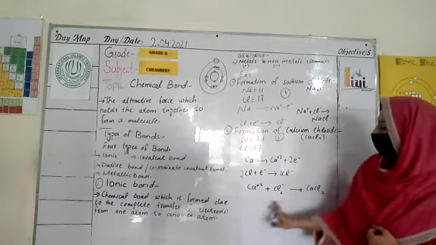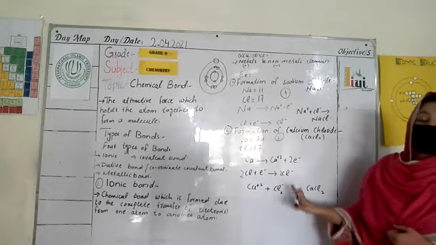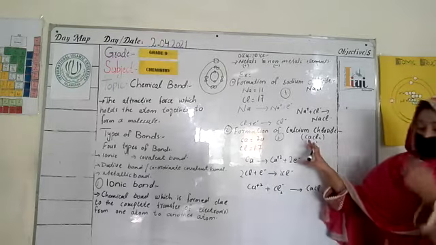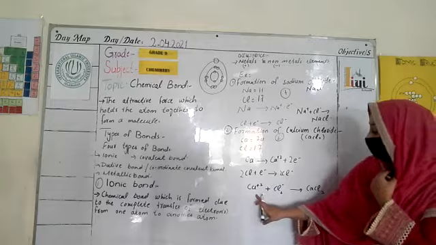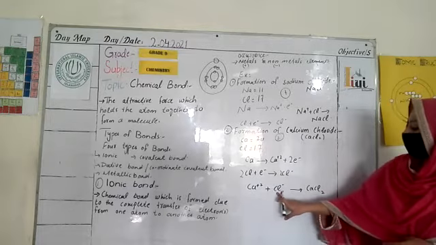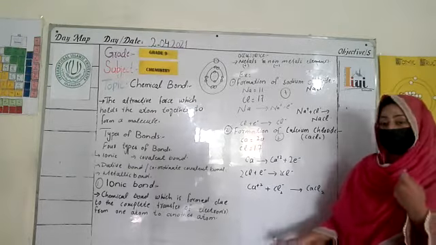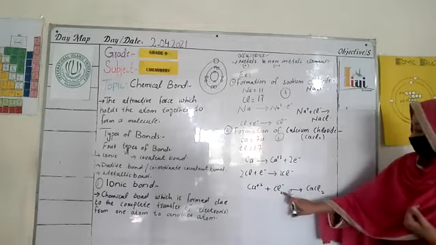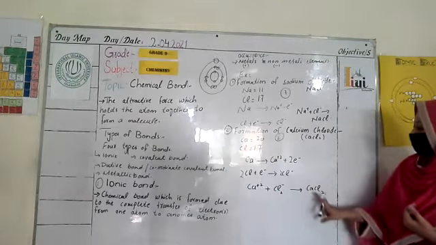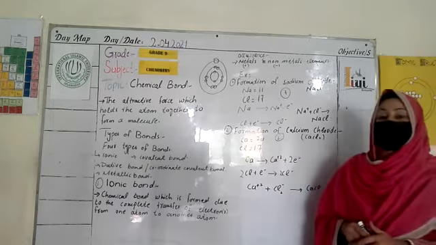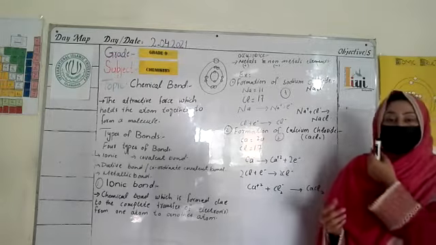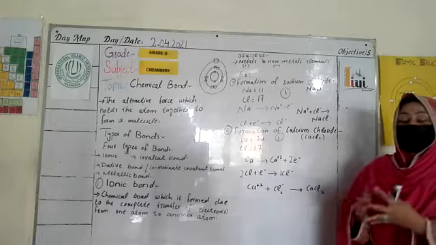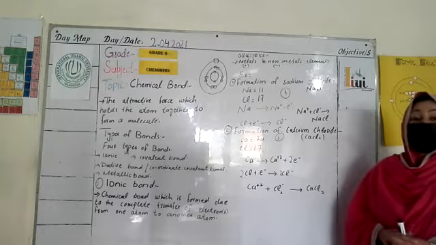So if we do the whole reaction for making calcium chloride, Ca2+ plus Cl2, they make calcium chloride, a molecule which is made by attractive forces between these ions. This type of attractive force we call an ionic bond.